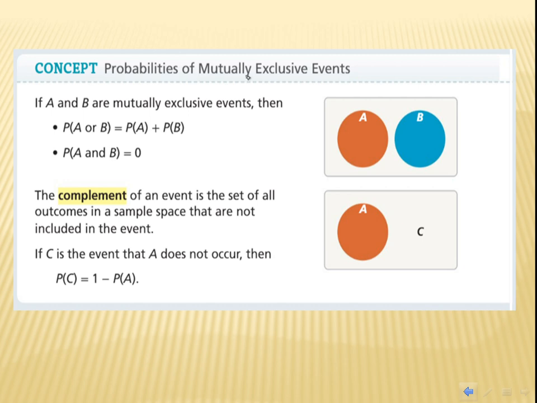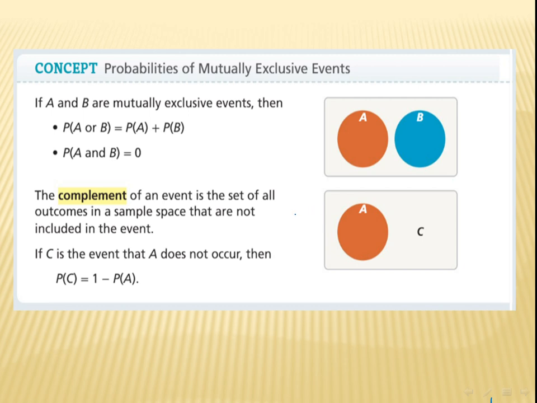Probabilities of mutually exclusive events. As you can see, they are disjoint. So probability of A or, which is a very important word, or B equals probability of A plus probability of B. But probability of A and B equals 0. Why? Because they have nothing in common.